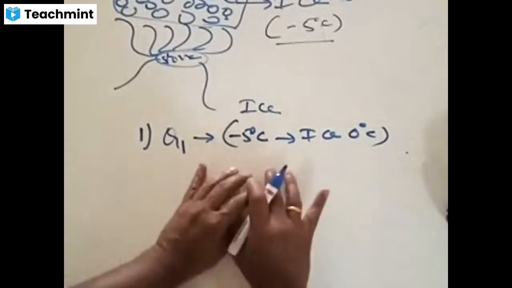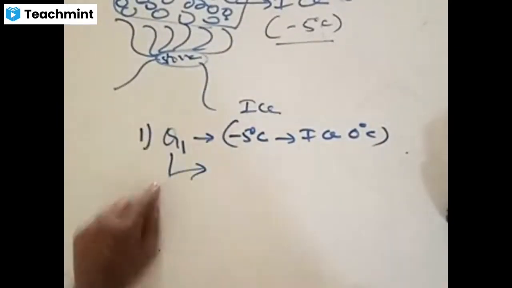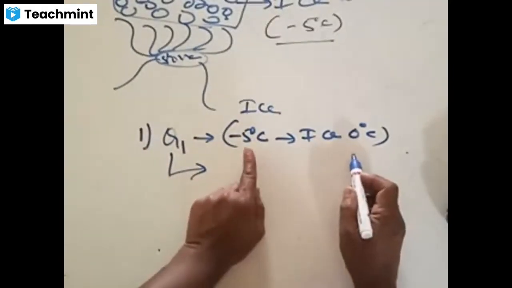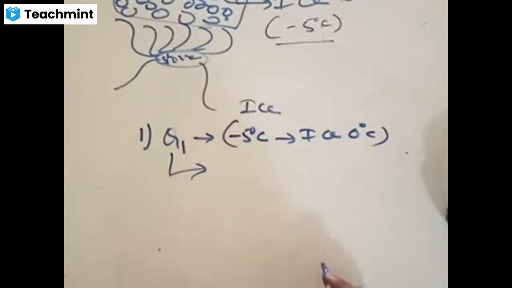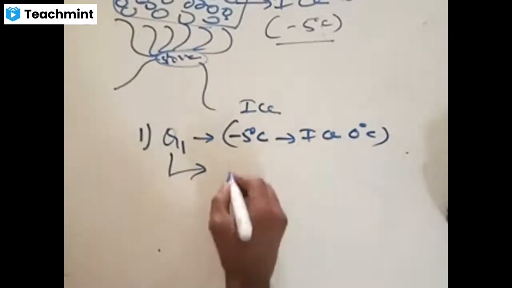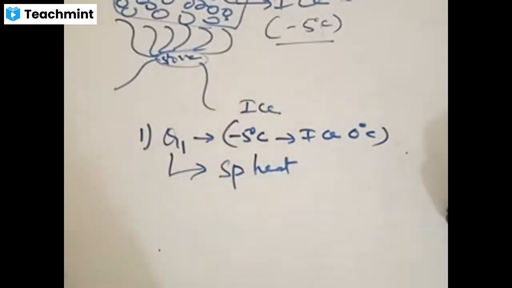Now, this is taking some amount of heat. Heat is absorbed. This absorbed heat is resulting in what? Is there a change of temperature or change of state? Ice to ice, no change of state. Ice is remaining as is. Yes or no? There is a change of temperature. This heat is what we call specific heat. Is the point clear? During the first stage, heat supplied,